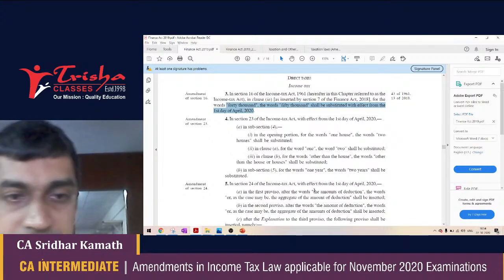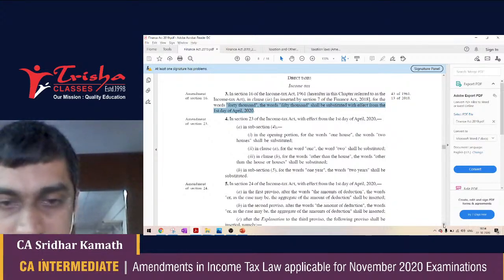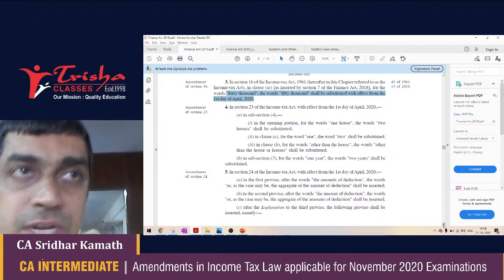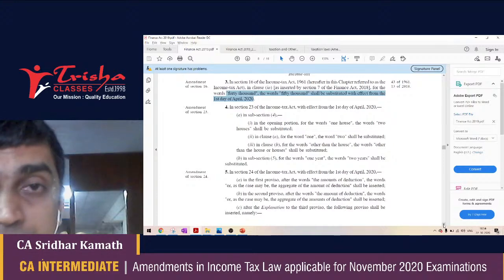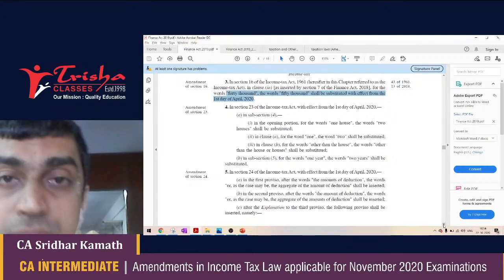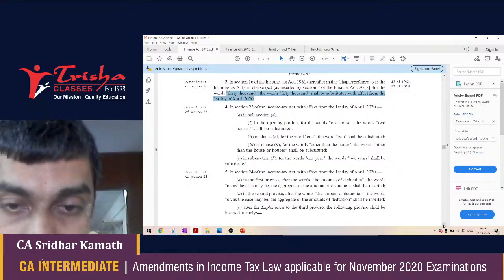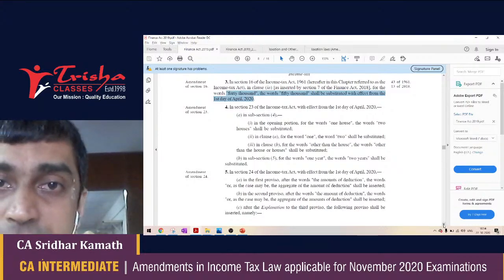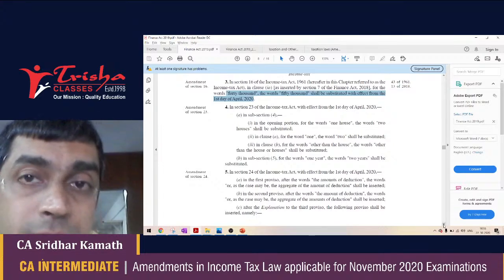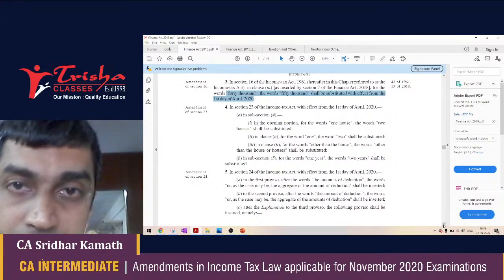The next amendment that has taken place in the Income Tax Act is in the very next section, section 24. Section 24 speaks about deductions in calculating income from house property. There were municipal taxes paid and there was interest on housing loan that was deductible. Section 24 further states that there was a limit subject to which interest on housing loan was deductible.